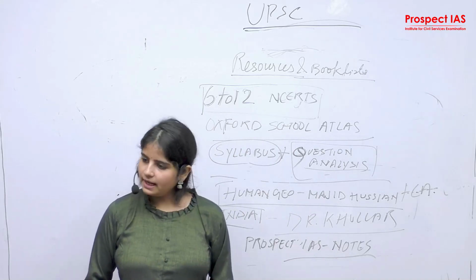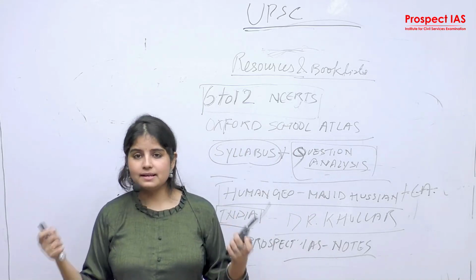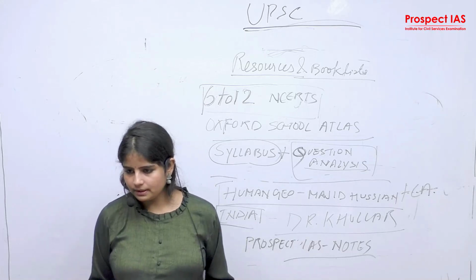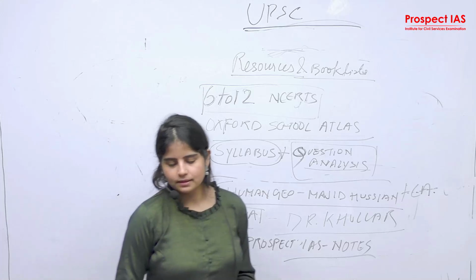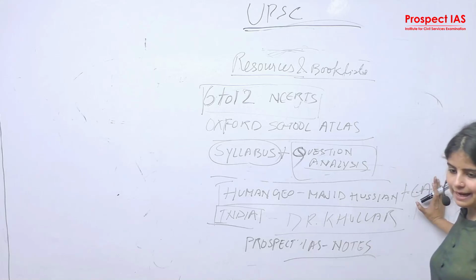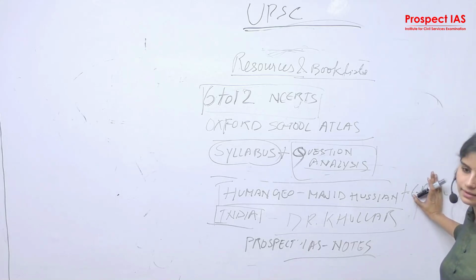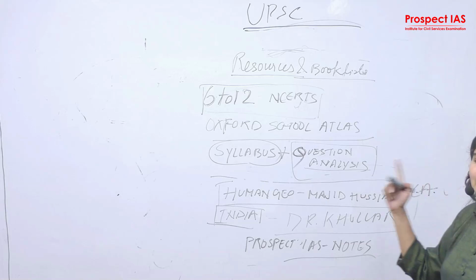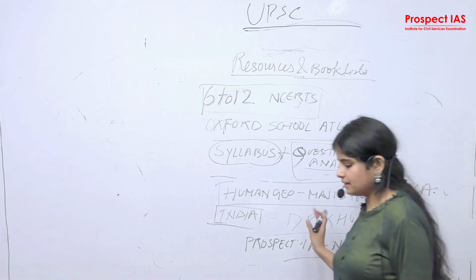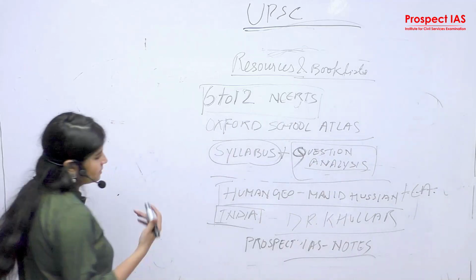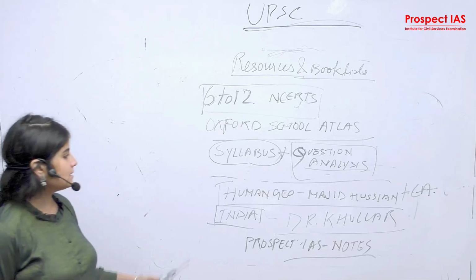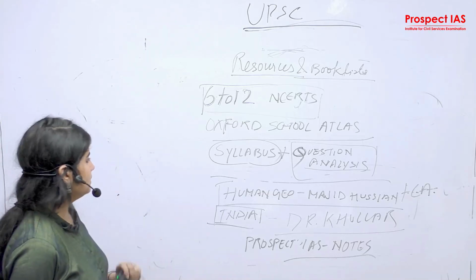Everyday editorials, any panel, any discussion like IPCC, Kyoto Protocol, Earth Summit, COP21, Quad. These are the associations that have research papers and discussions that take place every year. You need to keep an eye on that as well: what the research papers are stating, what their basic norms are, what they are discussing about issues relevant to the climate crisis and environmental emergency. So these things you need to keep in mind, resources and booklets.